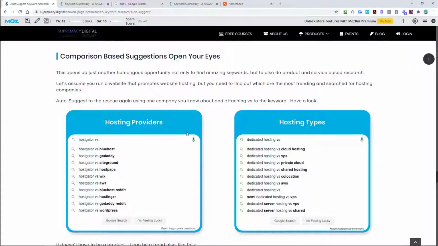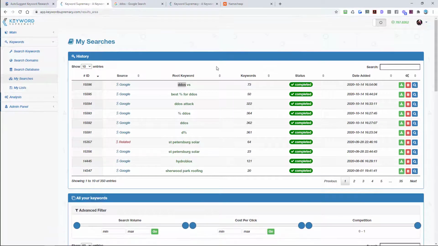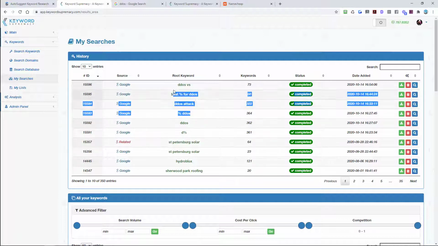But when you use the strategies outlined in this article combined with the search data that Keyword Supremacy can get you for these keywords, then you'll be able to start finding some keywords that are still relevant to a DDoS affiliate website and be able to target those keywords, whether it be setting up an EMD, whether it be setting up an inner page. Lots of question keywords for opportunities to show up in the featured rich snippets for answering questions with Q&A schema, and just a great way to really dig into the market, analyze keywords, and find a bunch of golden niches that people aren't even